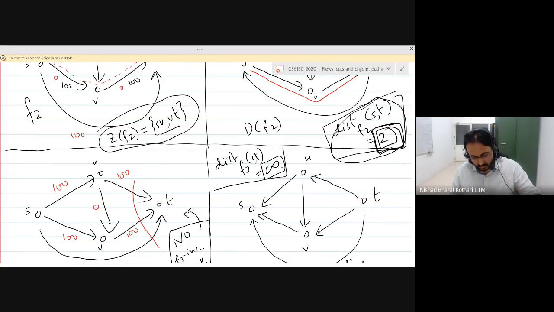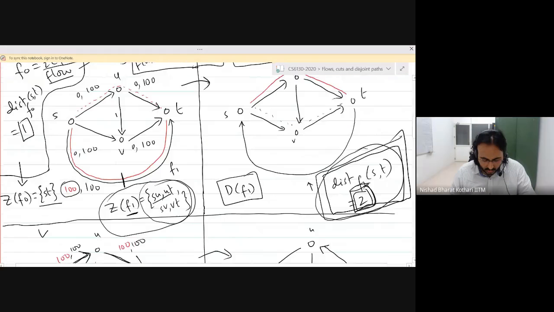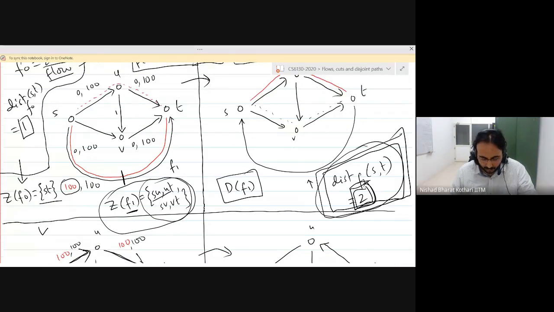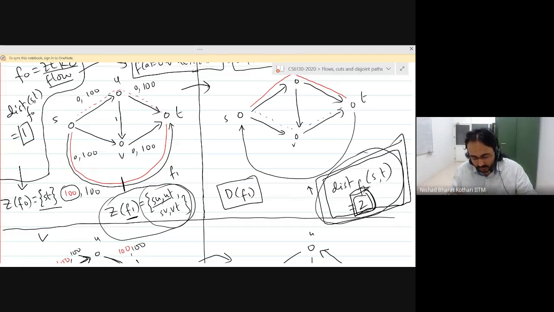Okay. What we observed is that the distance between S and T is always non-decreasing, right? So either it remains the same or it increases, when you go from the graph Df0 to Df1 to Df2 and so on.